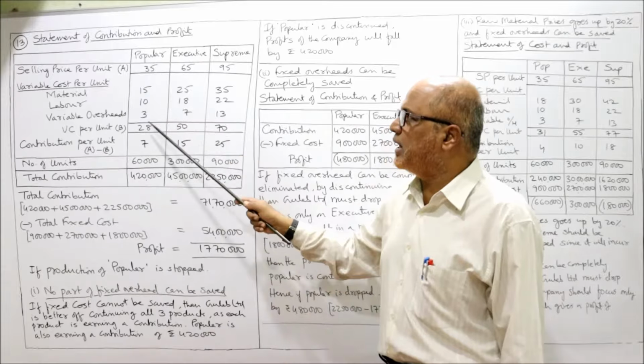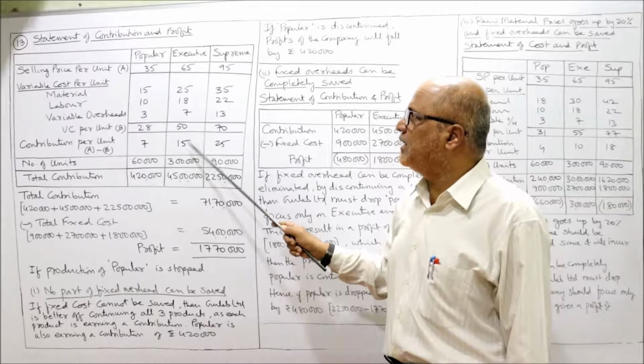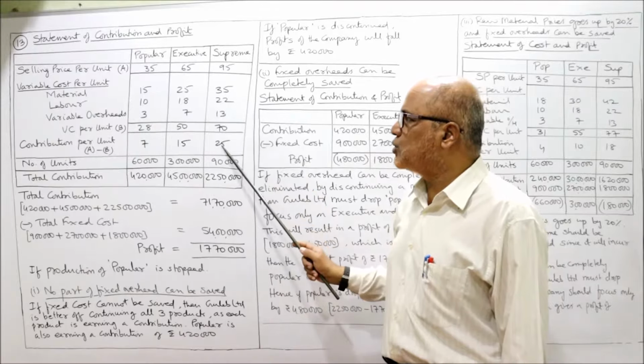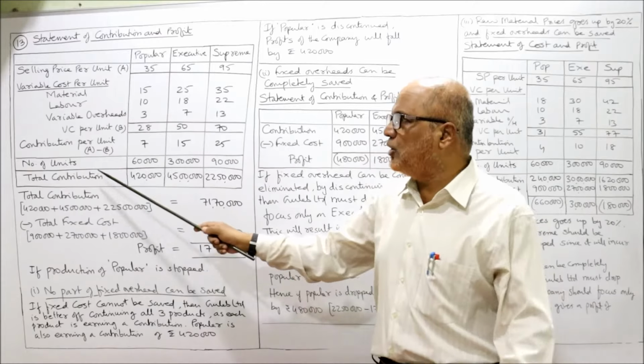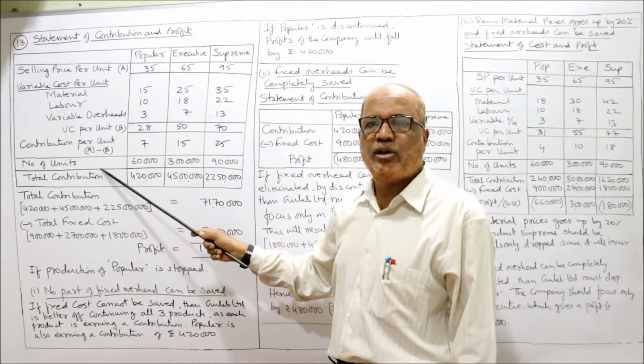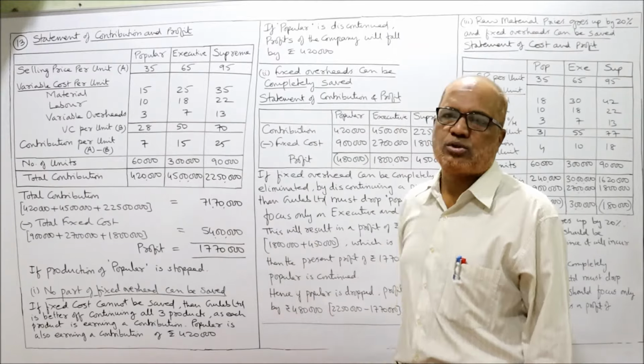So 35 minus 28, 7. 65 minus 50, 15. 95 minus 70, 25. This is the contribution per unit. And how many units are we selling, how many units are produced and sold? 60,000, 3 lakh and 90,000.